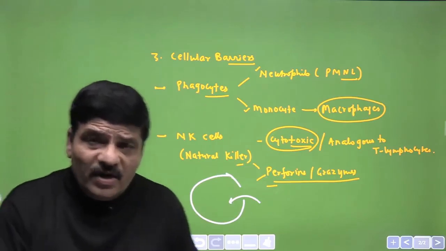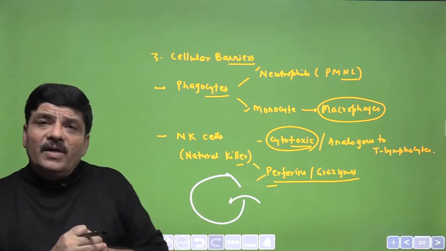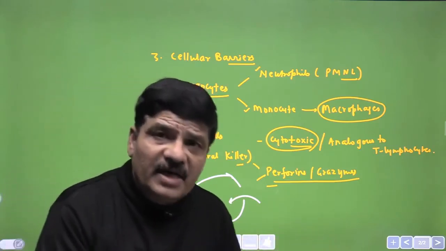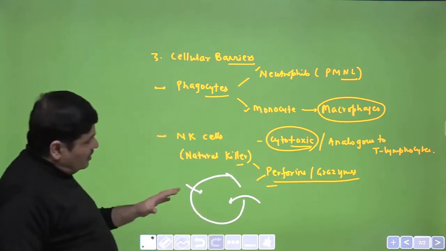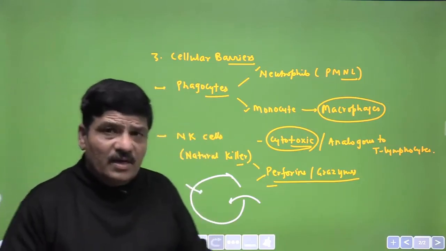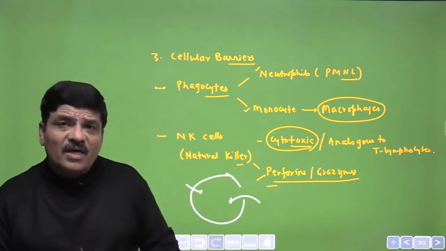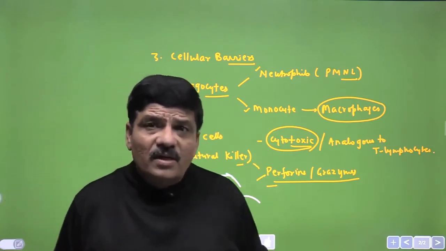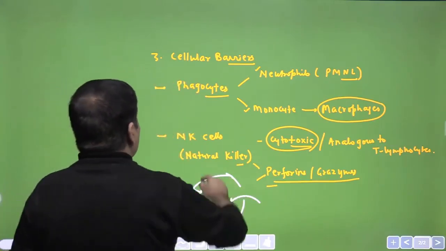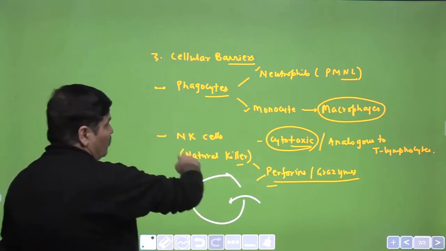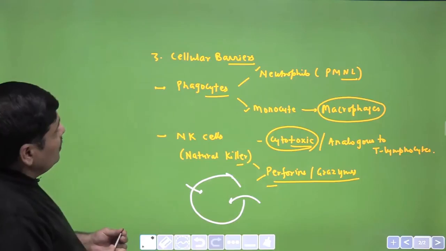The cell has been affected by the virus, and therefore the virus will not be able to multiply in sufficient number because the cell is dead. Similarly, the granzyme will induce apoptosis here, and this will lead to the early death of the cell, again decreasing the viral load. These are the mechanisms by which natural killer cells can act, and I hope now you understand the cellular barrier. Some important questions can be asked from this section of immunity.